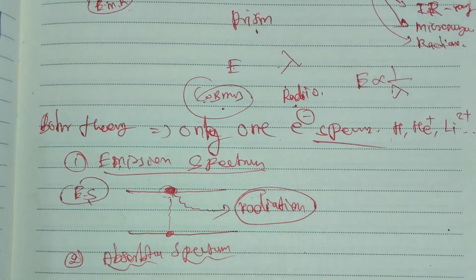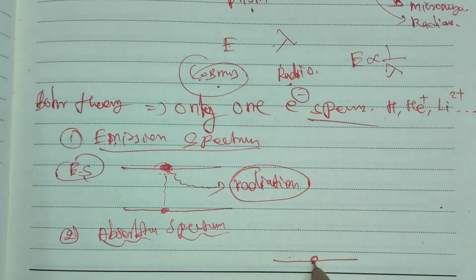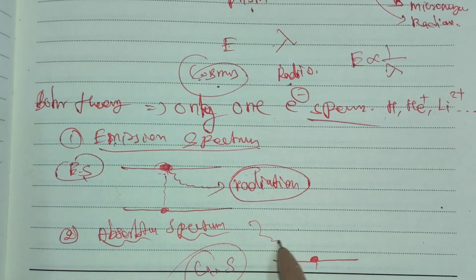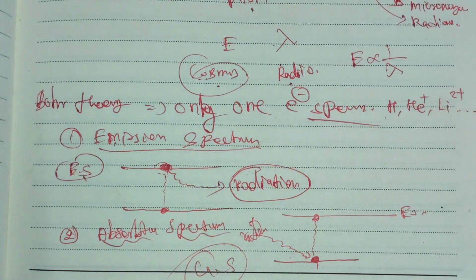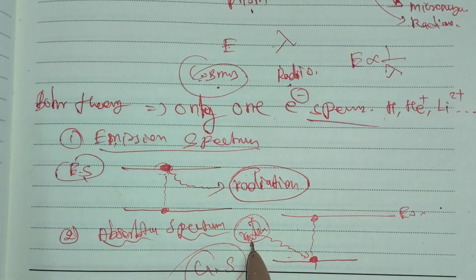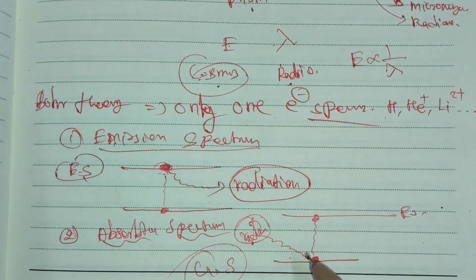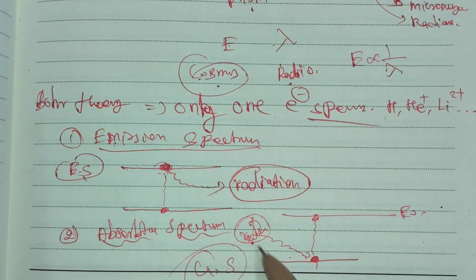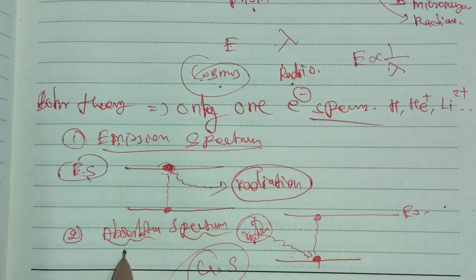This is the absorption spectrum. The lowest energy state is the ground state of an object or electron. Whenever it absorbs electromagnetic radiation, the radiation can promote it to a higher state, which is nothing but the excited state. So when electromagnetic radiation, from cosmic up to radio waves, falls on it and is absorbed, the spectrum it produces is nothing but the absorption spectrum.